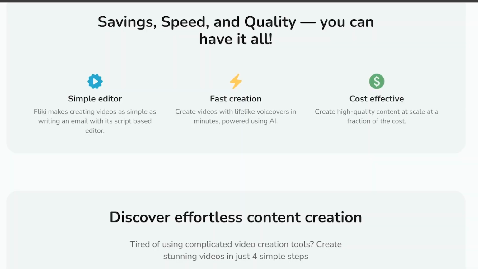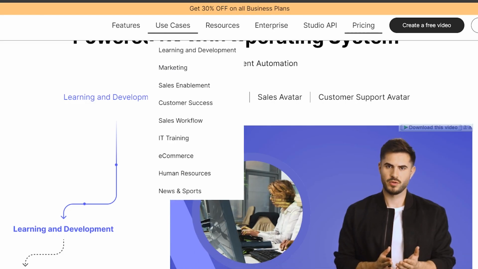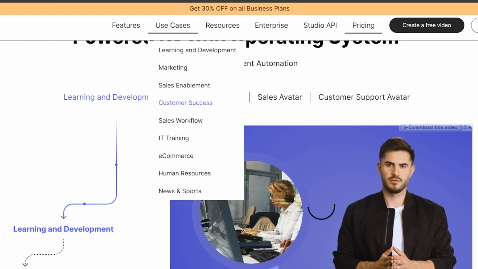In terms of use cases, Fliki AI is ideal for businesses looking to create marketing videos, social media content, and educational videos. Hour One, on the other hand, is great for creating quick videos for social media posts, presentations, and personal projects.